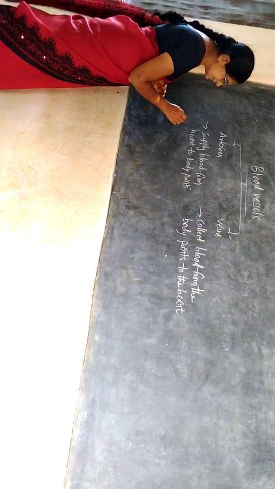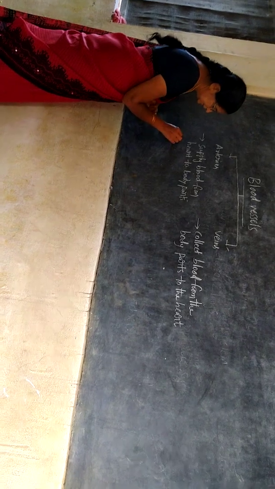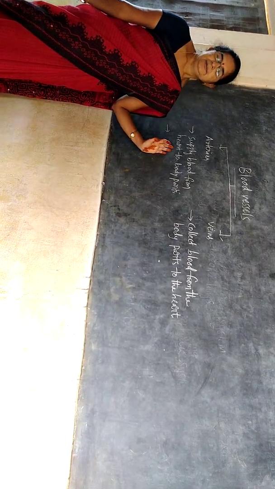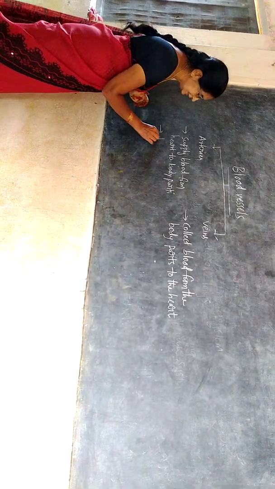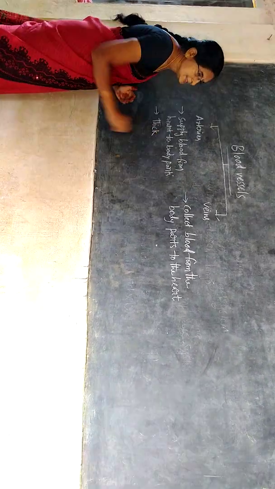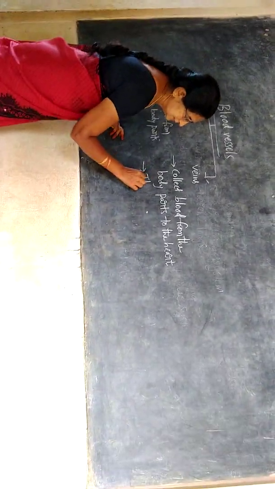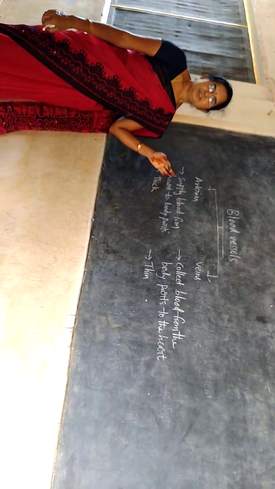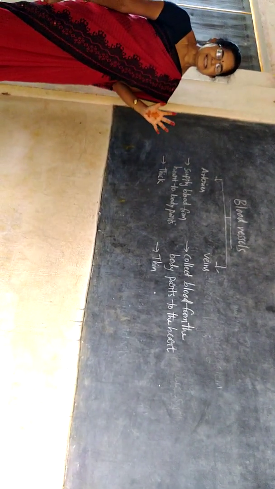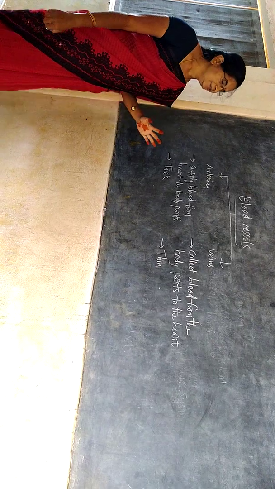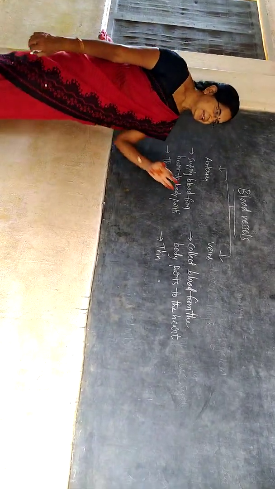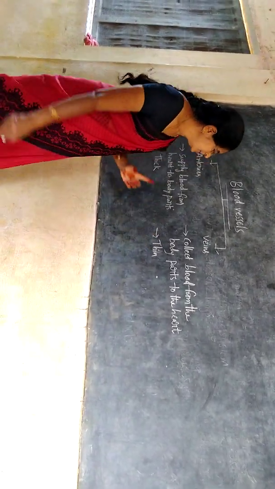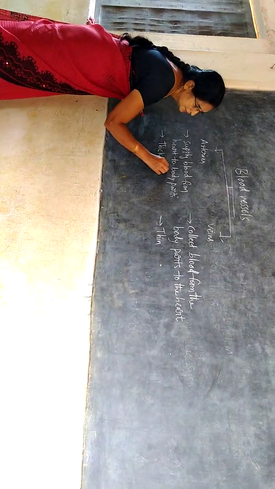There are differences between arteries and veins. When we observe the walls, arteries' walls are thick, whereas veins' walls are thin. Why? Because arteries should pump the blood. It should create some pressure. For that their walls are thick. Whereas veins will only collect the blood. There is no need of pressure, so their walls are thin.